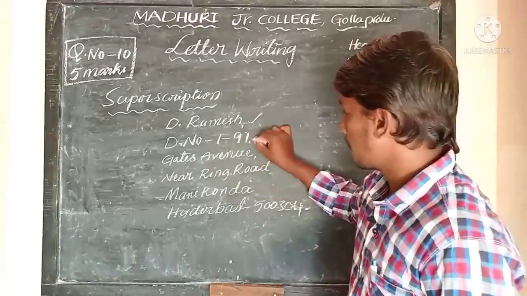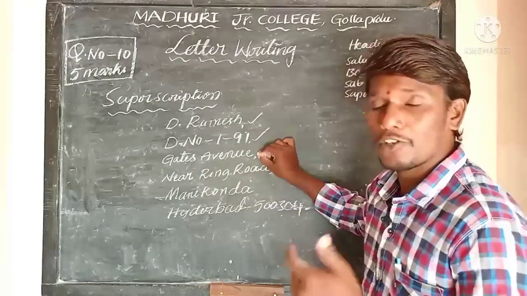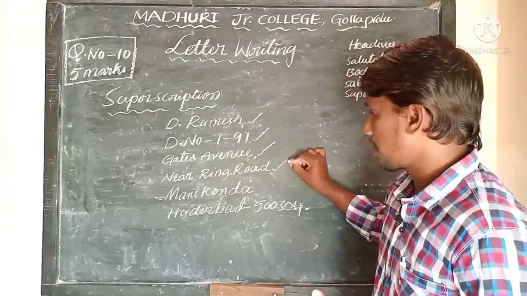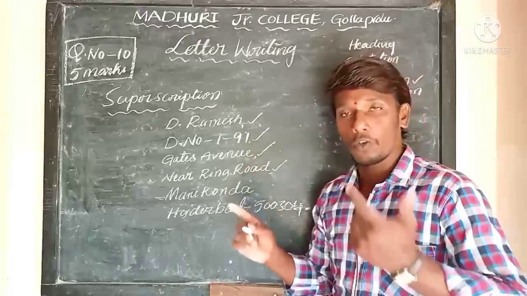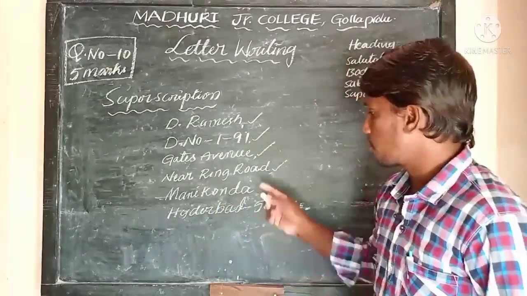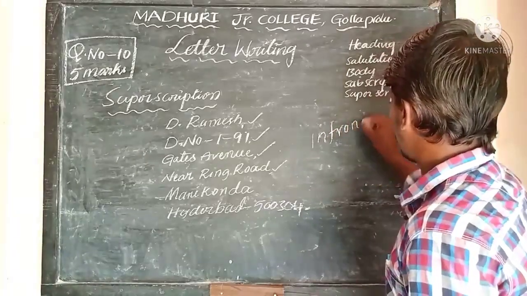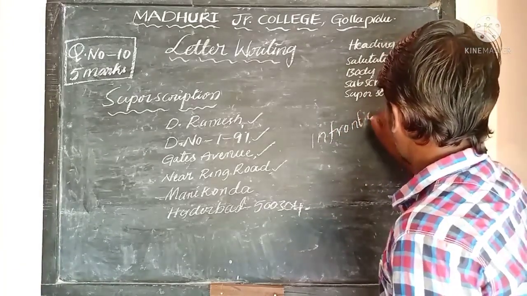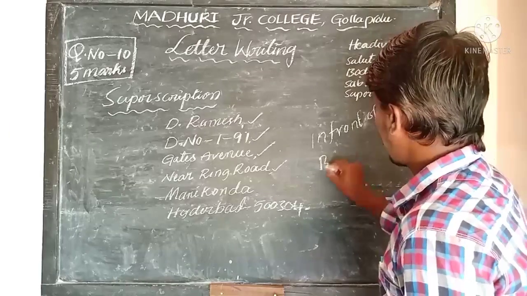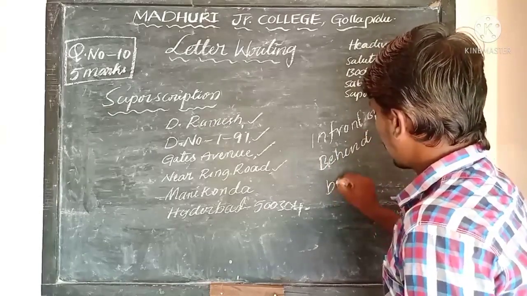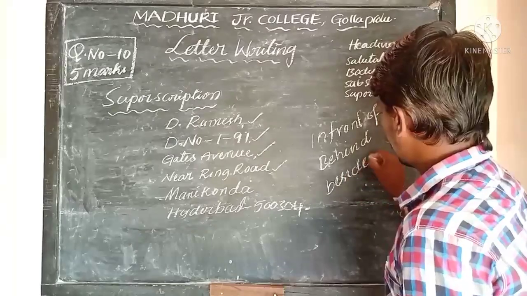Then the door number, and next the street or avenue, then the locality from where this street is located, near Ring Road, or you can write phrases like in front of, behind, or beside.